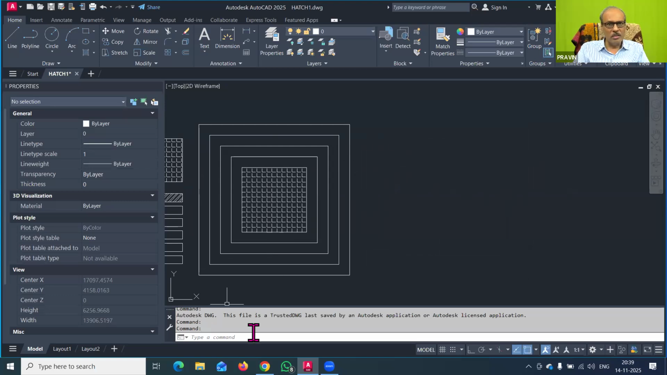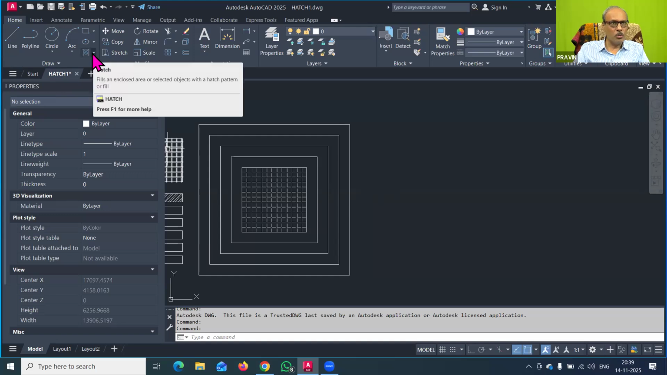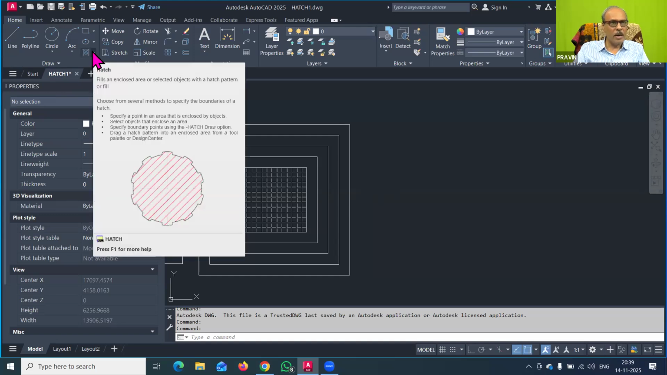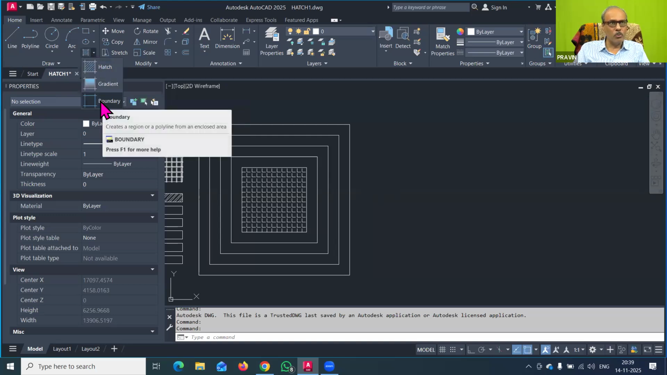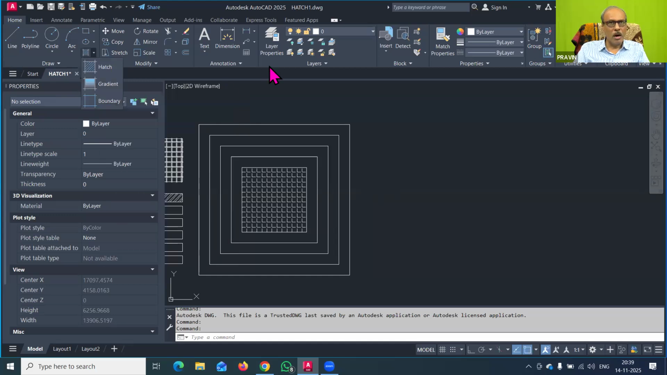So to resolve this type of difficulties in the hatching, you must have a clear understanding of the hatch command. In that, we have seen that in our draw menu panel, here you can see that the hatch command was shown. With this hatch command, there are a few other commands, and that is about the gradient and the boundary. Now today we have to also focus on this gradient and boundary command.